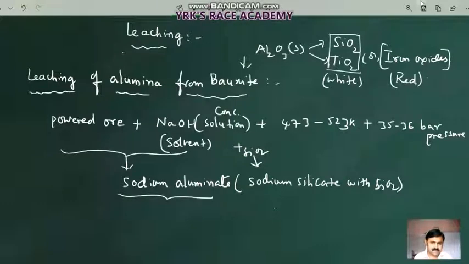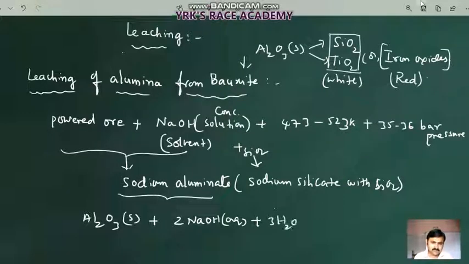So that chemical reaction is Al2O3, which is a solid, taken with 2 moles of sodium hydroxide, which is an aqueous solution, and subjected to reaction. We also add water, because it is an aqueous solution.